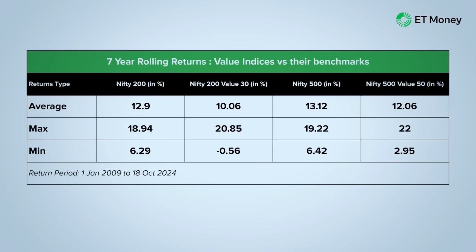Now the average rolling returns were slightly lower than the benchmarks for the Nifty 200 Value 30 and Nifty 500 Value 50. This means on average they have underperformed the parent index. Now their maximum and minimum returns also revealed an interesting trend. The maximum return of both value indices is higher than the parent. However, the minimum returns are lower. Now what does this mean? It indicates that the two value indices could be more volatile than their parent indices.